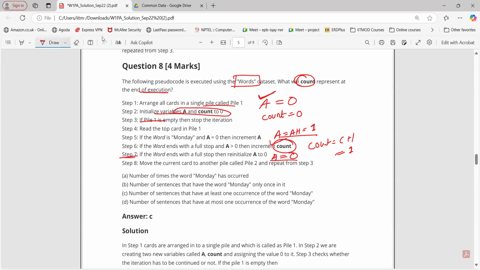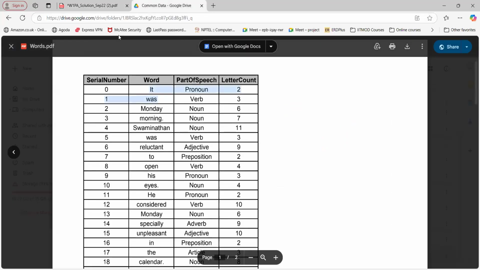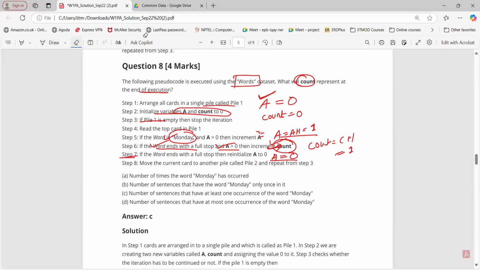The word should end with Monday. The word should be Monday, but it should not end with full stop, right? No, both things can be possible. Even if the Monday ends with full stop, first Monday, A will increment, A equals 1. Here, Monday ending with full stop, true. A greater than 0, true. Again, we are going to increment the count, right? So even if only one Monday is there in the entire sentence, the count will get incremented, right?